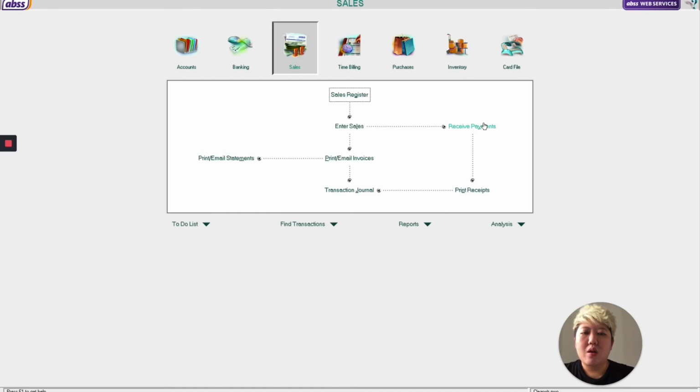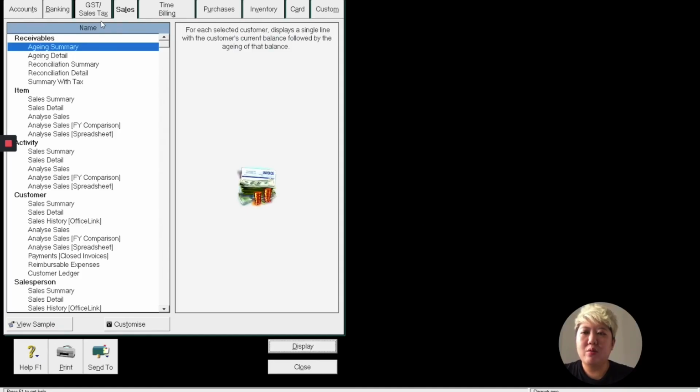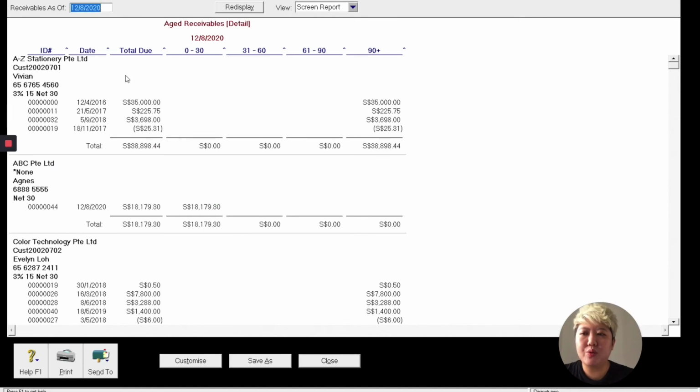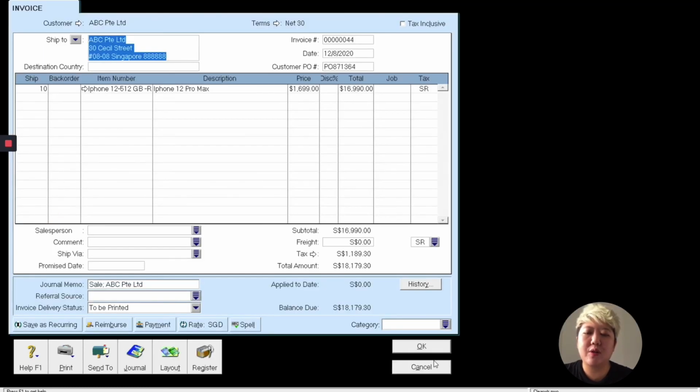After this, straight away you can also see your aging report is up to date. You can see who still owes you money. For example, ABC Private Limited still owes me 18179.30, and straight away you can pick up the phone to call. Hey Agnes, you owe me 18179.30. Agnes might say, hey, can I know what is this invoice? Can I know the details? Straight away you can drill down and take a look and show them.